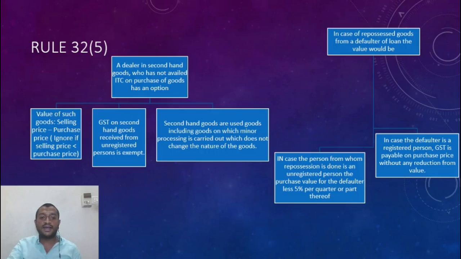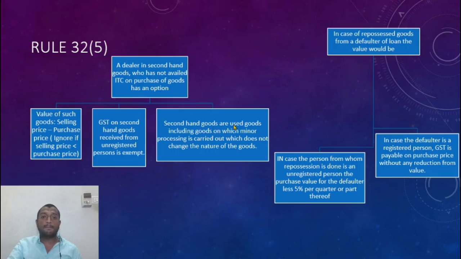Alright, GST on second hand goods received from an unregistered person is exempt. Even 9.3 and 9.4 would be covered here. Purchase from an unregistered person, tax would be payable by the registered person, because that has been removed, 9.4 anyway now. Anyway, the exemption is still there. Second hand goods are used.